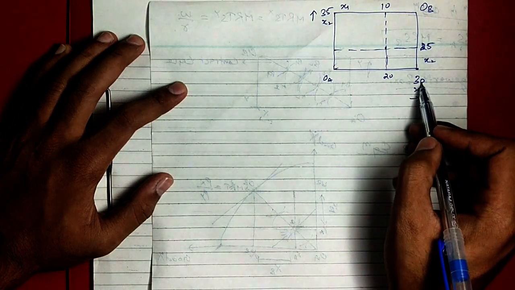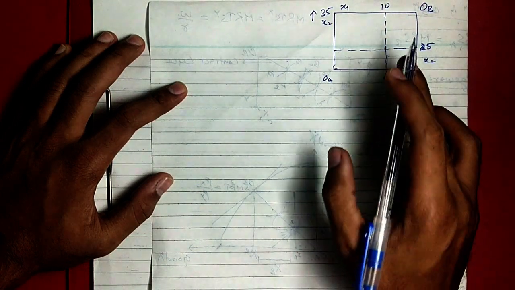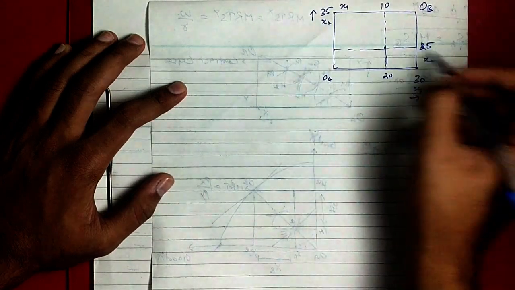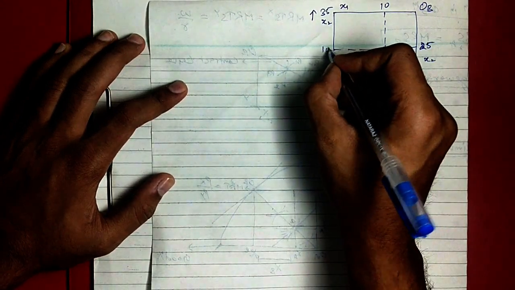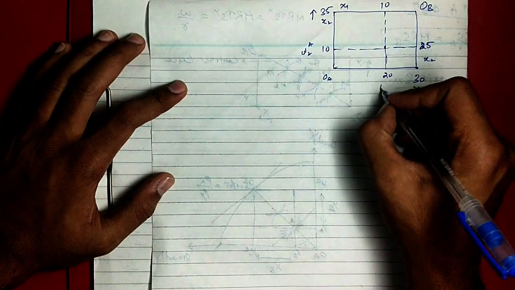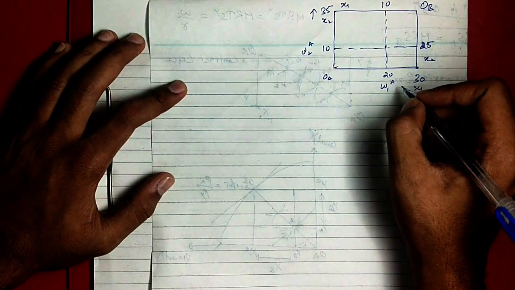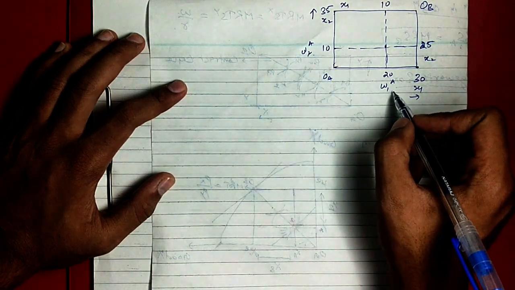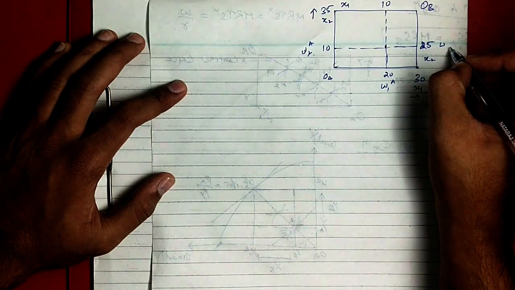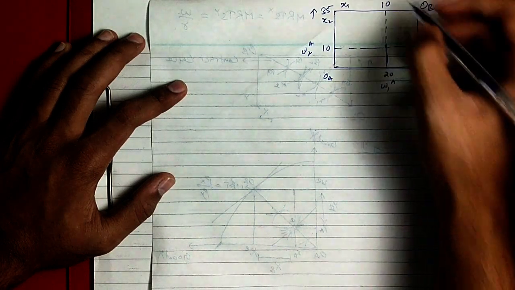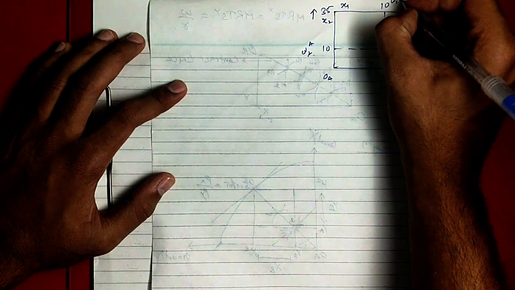You can also subtract 30 from 20, so you will get 10. Similarly here 35 minus 25, that is 10. So this is W2A, this is W1A, right? Endowment of x2 present with A, endowment of x1 present with A. This is W2B, endowment of x2 with B, and similarly this is W1B.